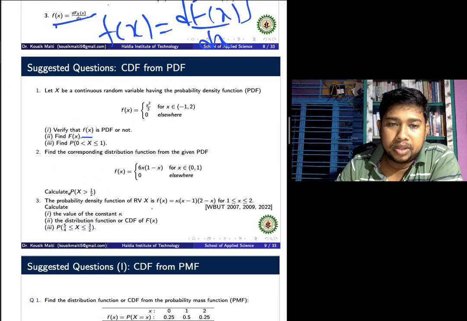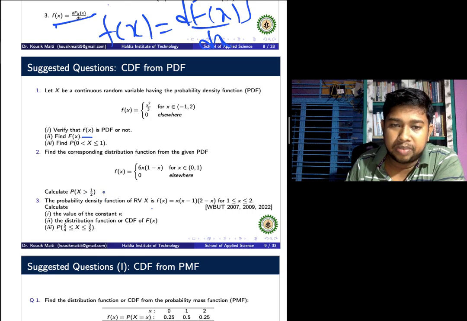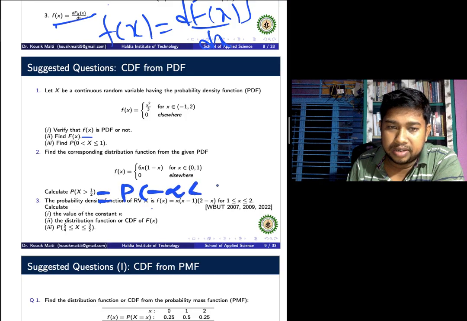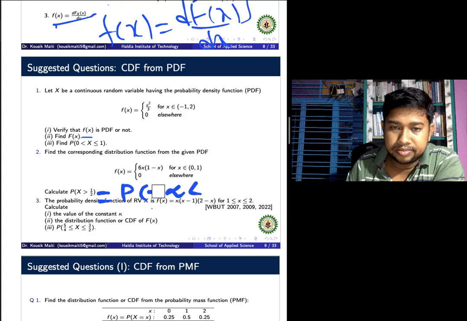Calculate P of x less than, what is the meaning of this? This means P of minus infinity less than, sorry, what is the meaning of this?